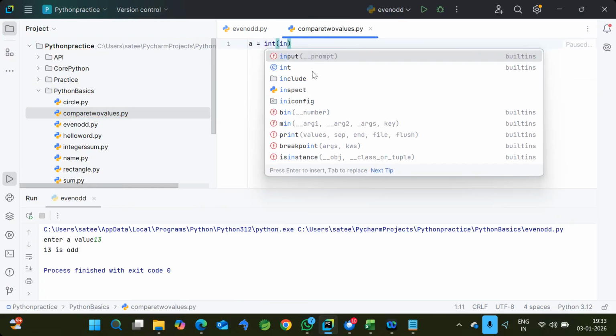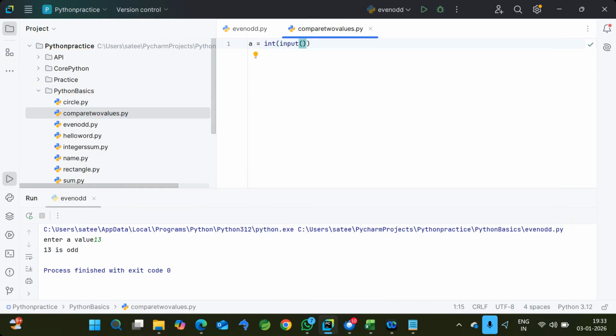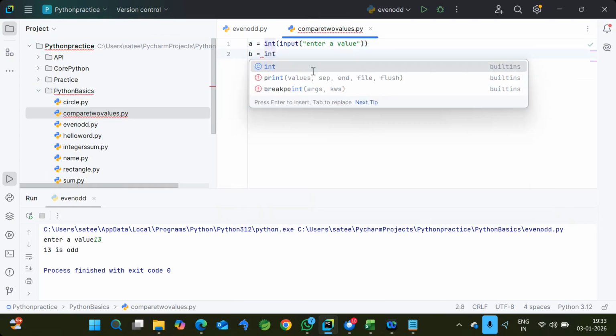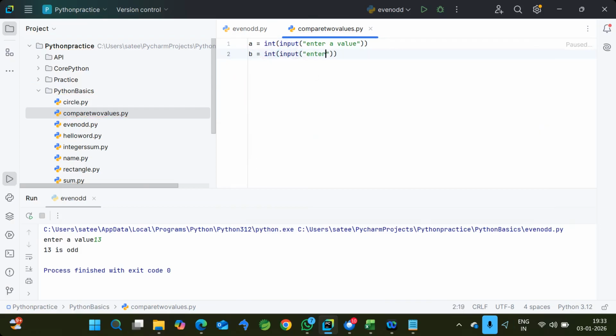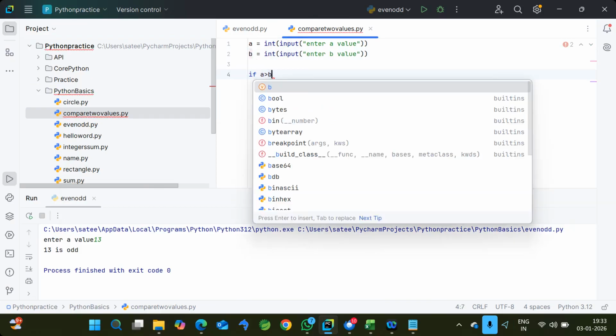Okay, a equal to int of input of "enter a value", b equal to int of input of "enter b value". And now I want to compare these two values. So first condition: if a greater than b, I'm checking which one is the big value. In this case, first I'm checking if a greater than b.